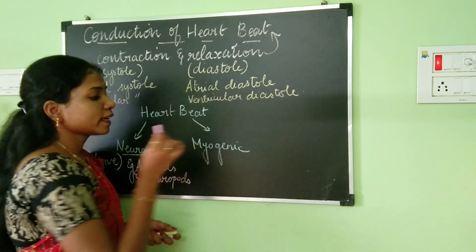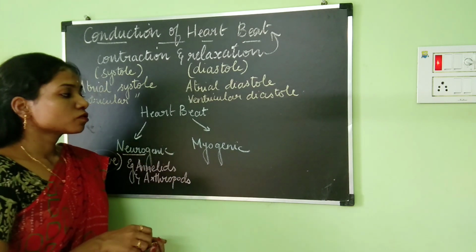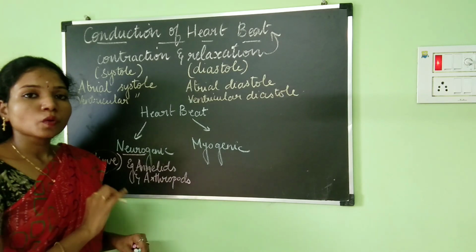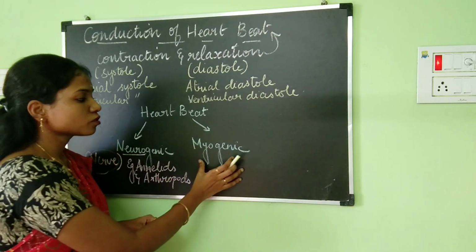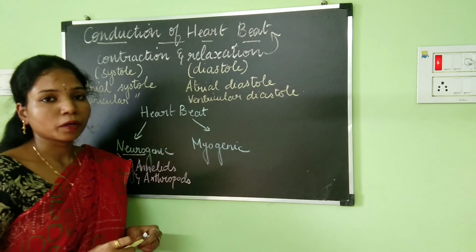Alright. In case of myogenic heartbeat, the heartbeat does not happen under the control of any nerves. There is no need for any nerves to initiate the heartbeat in a myogenic heart. Then how is the heartbeat initiated?